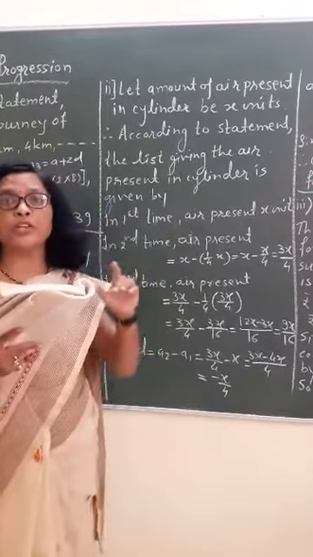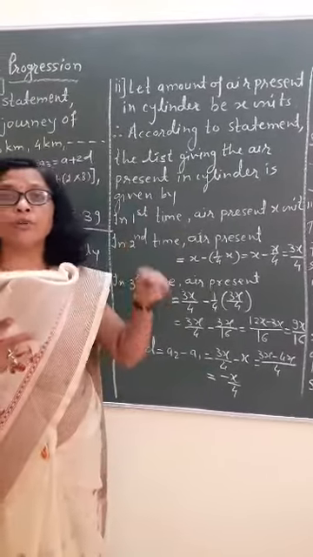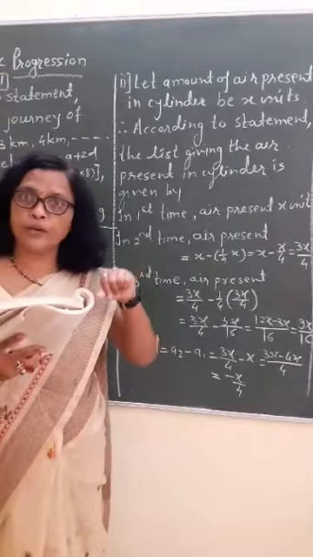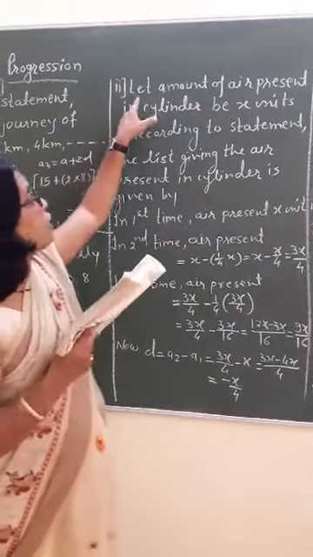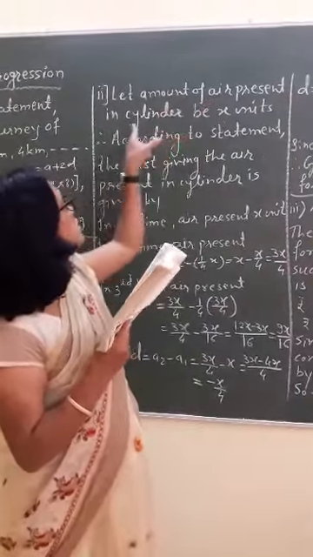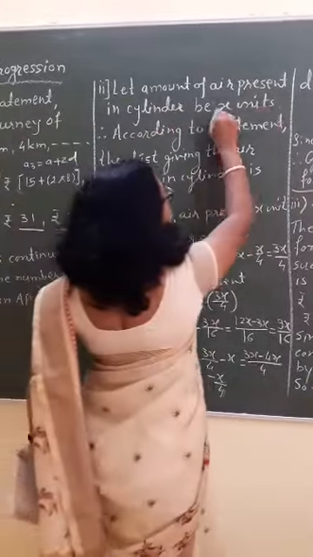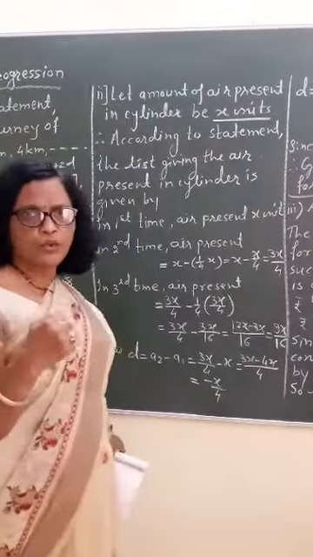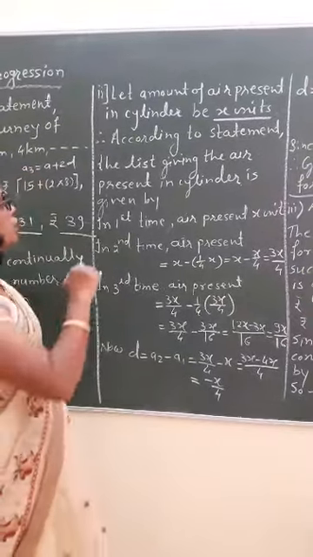In this situation, whether the list of numbers forms an AP or not, that we have to see. Now see, let the amount of air present in the cylinder be x, because they haven't given it, so we have to consider it as x units.